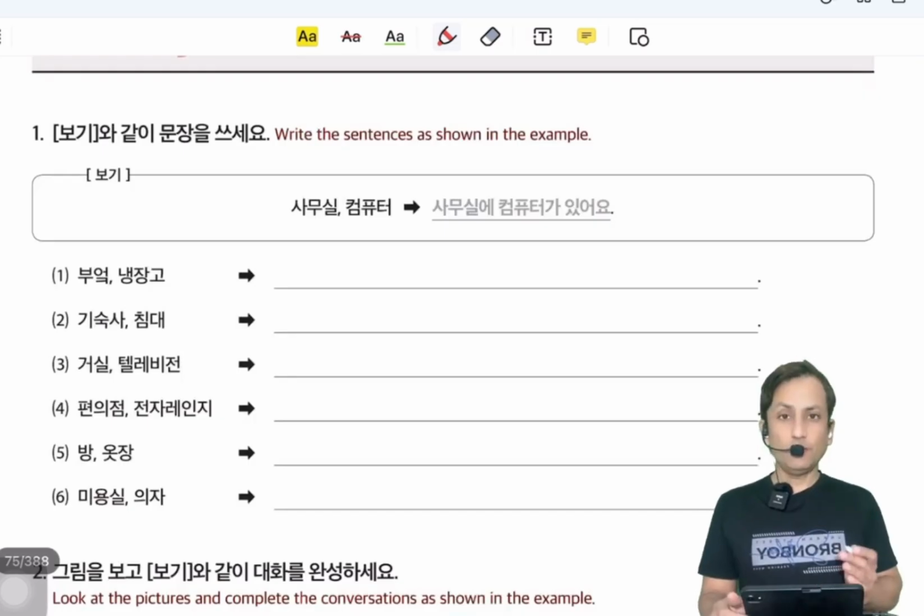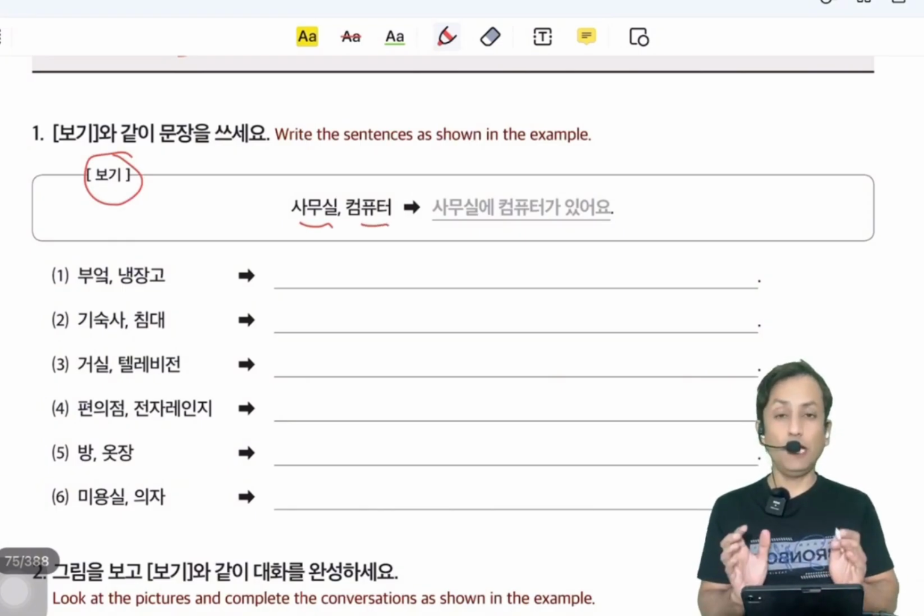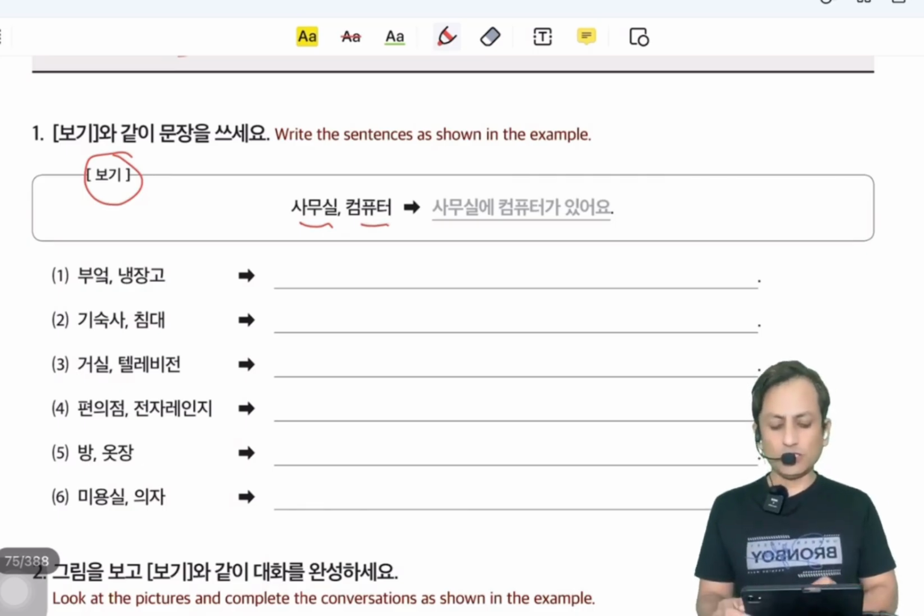Now there is some practice we have to do, but before that we have 보기. Let's see. 사무실. We add 에 only. 사무실에. Computer, then we add 이 or 가 before 있어요 and 없어요. 사무실에 컴퓨터가 있어요. Now, number 1. 부엌에 냉장고가 있어요. 기숙사에 침대가 있어요.